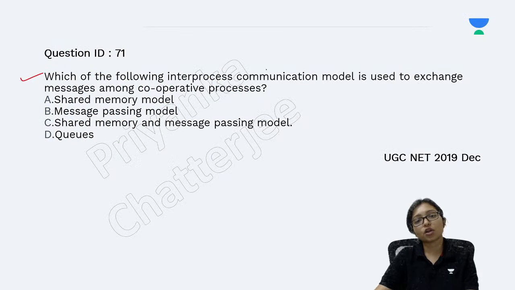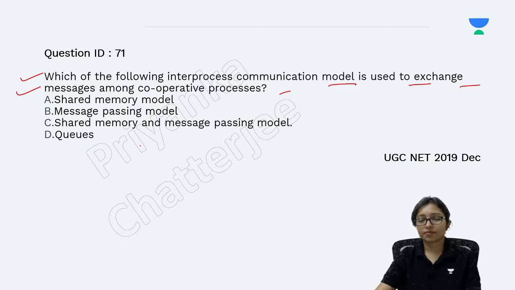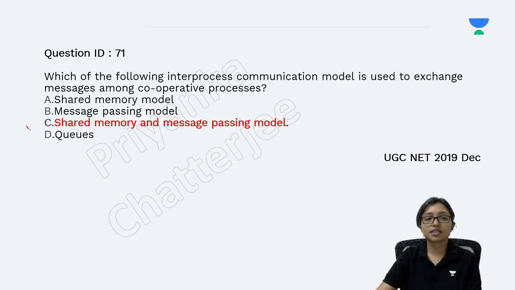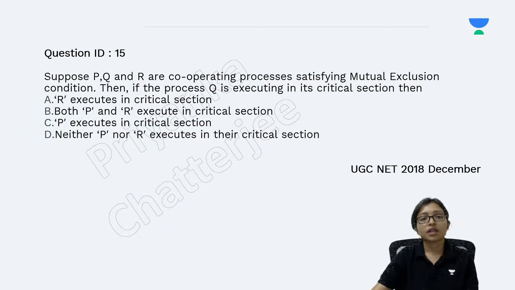Now do this one. Which of the following inter-process models is used to exchange messages among the cooperative processes? Yes, the answer will be C. Just now we discussed shared memory and message passing for the cooperative process. Very good. Now do this one.